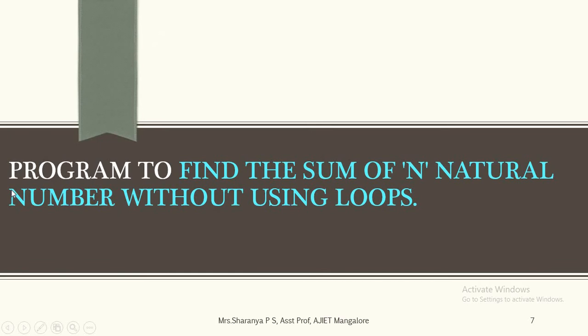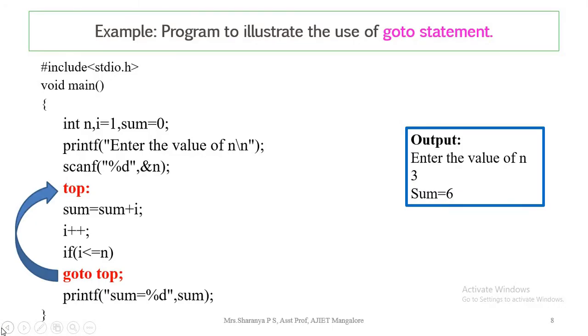Let us check one simple program to find the sum of n natural numbers without using a looping statement. As we observed, even if we are not using if, for or while, we can write it by using the goto statement. Here the value of n is taken as an input from the user and we have already checked the logic to find the sum of n natural numbers.